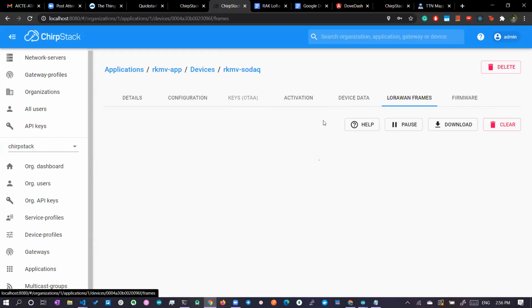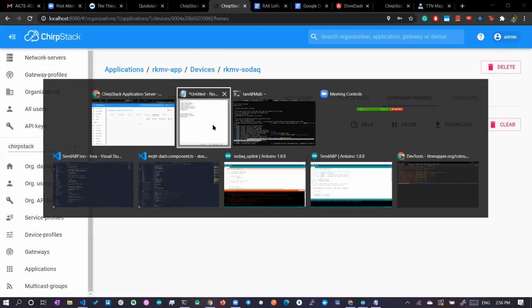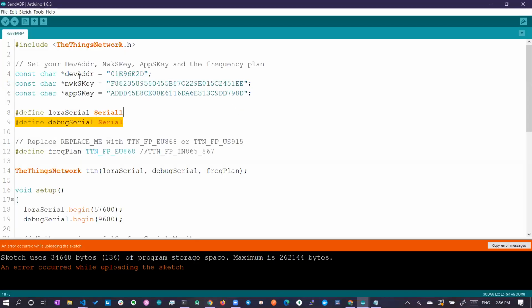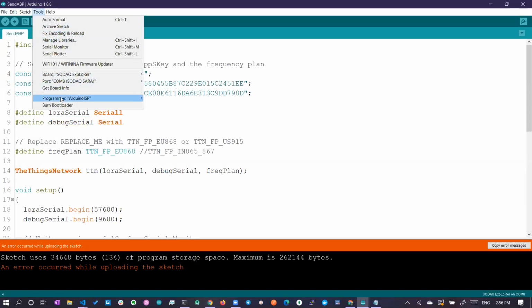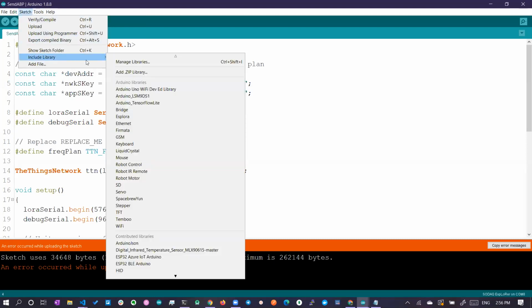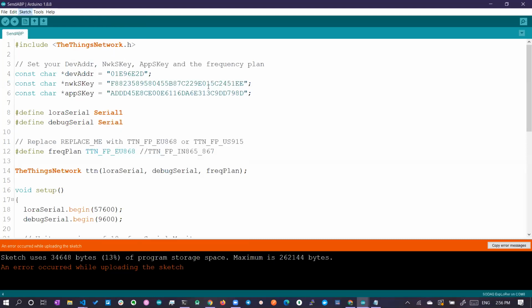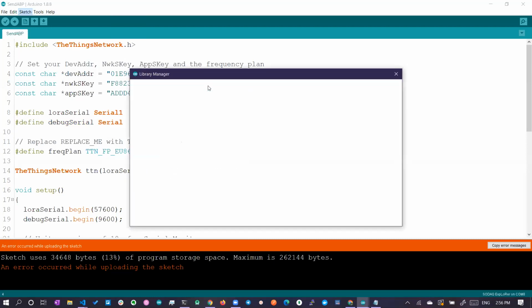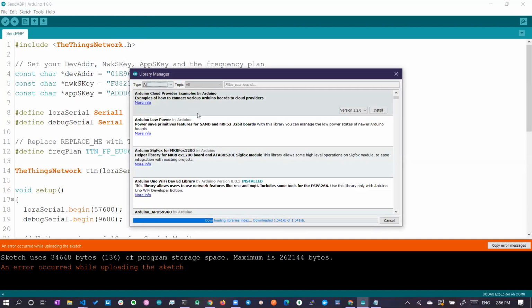So now let's go to the code part. Let's use Arduino. You can go to the Arduino IDE, then go to Sketch, Include Library, and Manage Libraries. In Manage Libraries, you can add your libraries. It might be a TTN library, it might be a SODAQ library, whatever library you need, you can install it over here. Okay, let it get loaded.